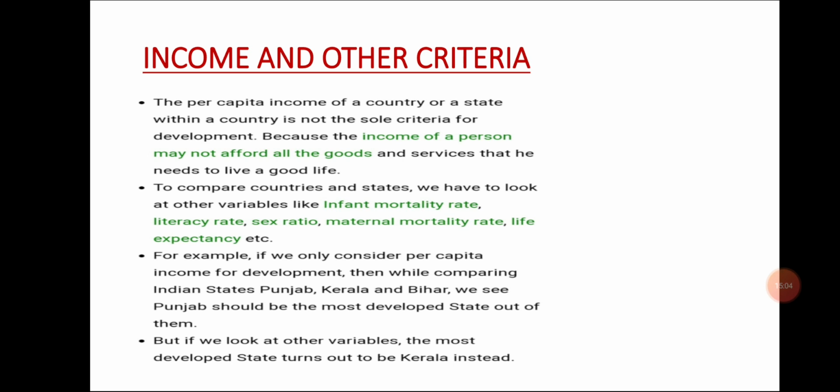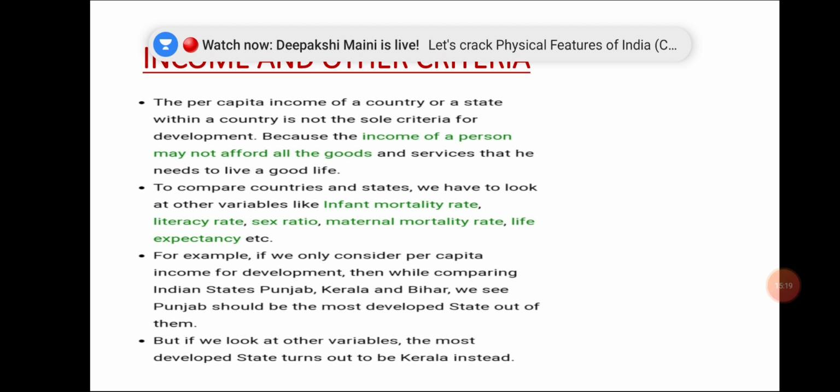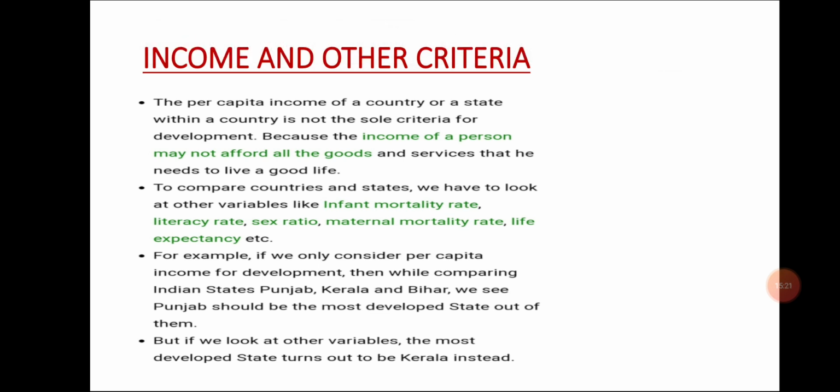Now students, in the starting we discussed development. We have seen that development is income plus quality of life. Not only income is considered the development of a person, and not only quality of life.